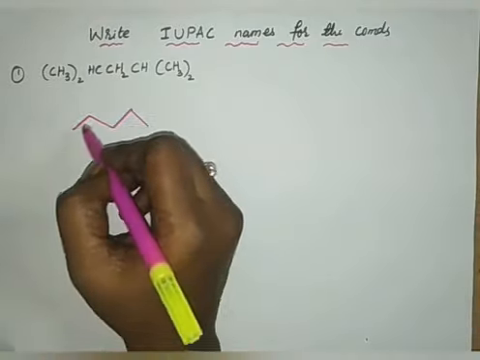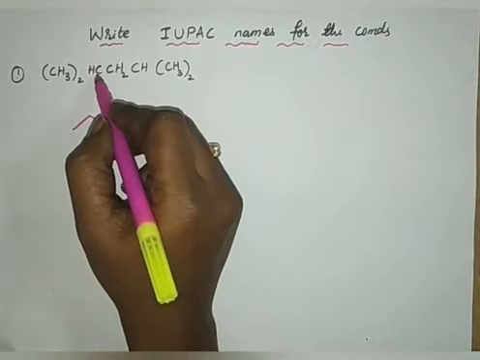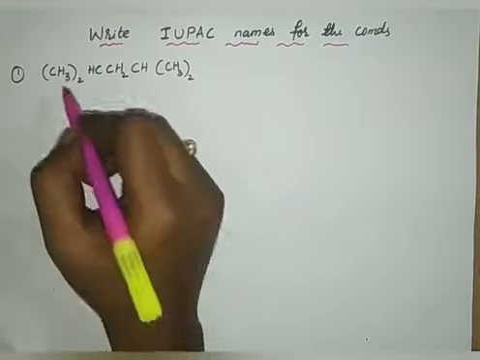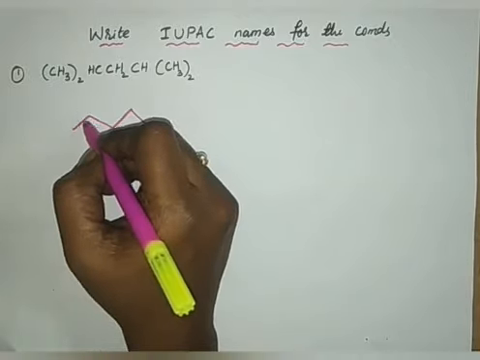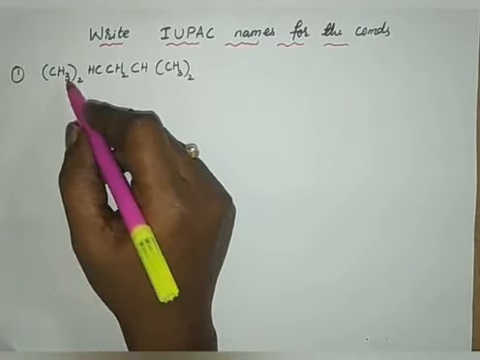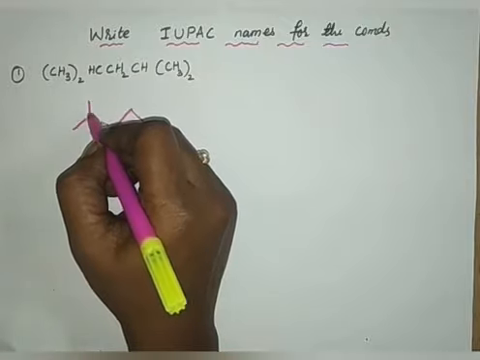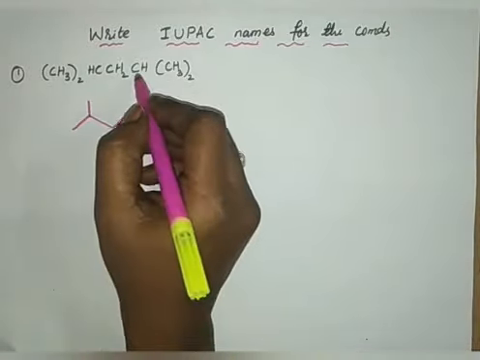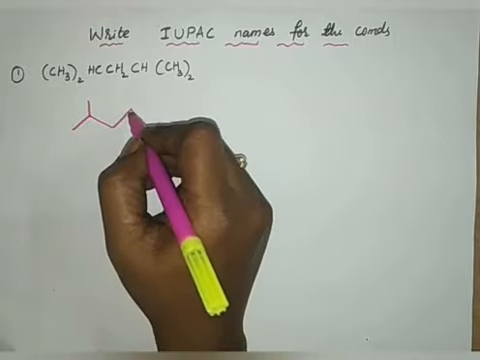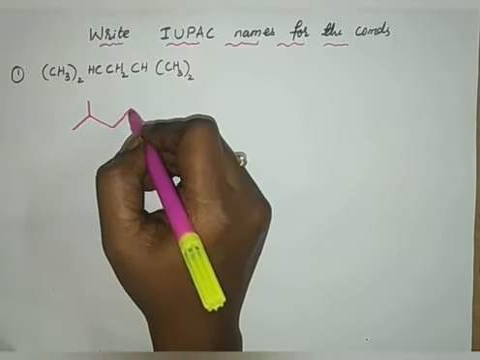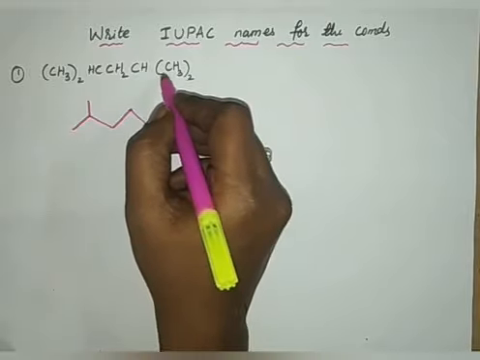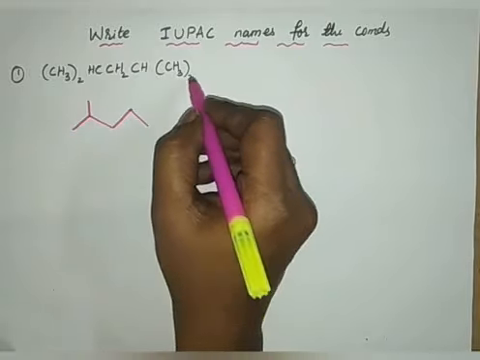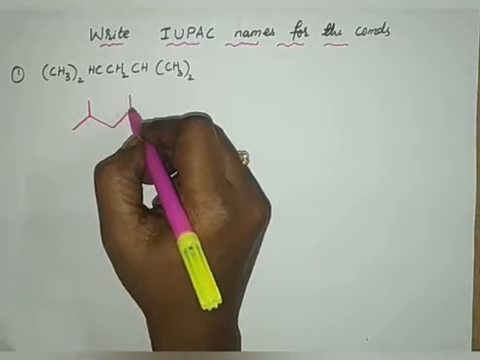See here, to this second carbon, it has 2 methyl groups. 2 methyl groups means 1 methyl already came in the long chain. Therefore, only 1 methyl is left over. And for this carbon, 2 methyls. I can consider the second carbon. To the second carbon, 2 methyls are there. I should not keep 2 methyls. 1 is coming already in the long chain, and therefore only 1 I have to write extra.